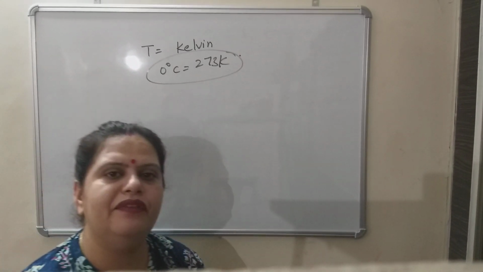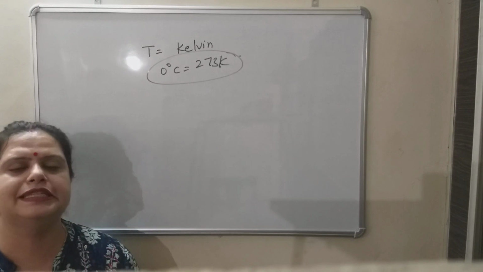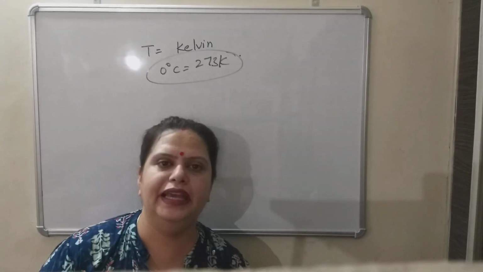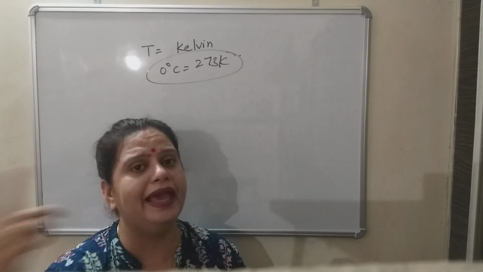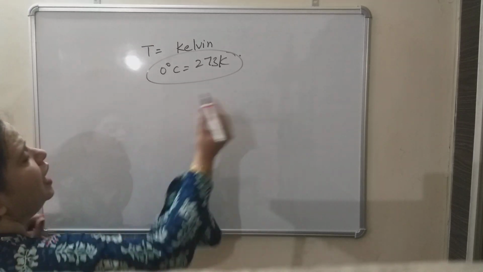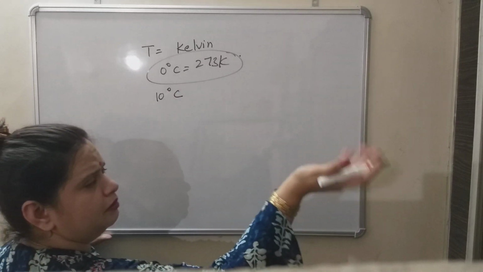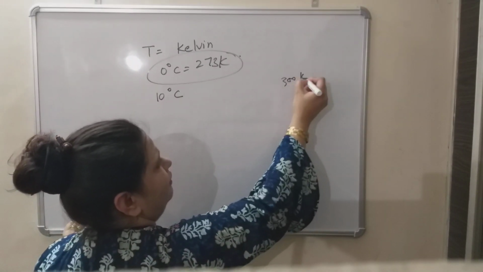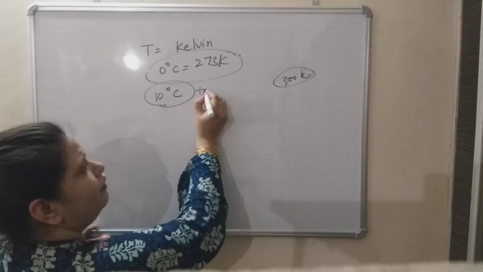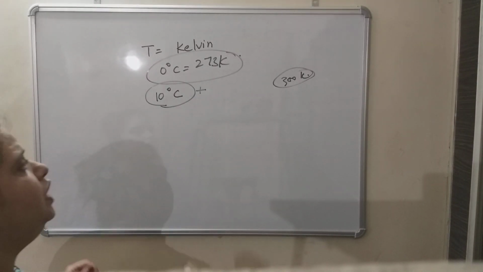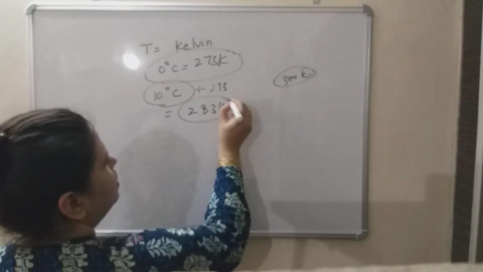Now if some value is given in degree Celsius in a question, suppose initial temperature is given in degree Celsius and final temperature is given in Kelvin, तो आपको डिग्री सेल्सियस वाले को केल्विन में कन्वर्ट करना है. So how will you convert? Suppose one value is 10 degree Celsius, another is some value, suppose it can be 300 Kelvin or something like that. So you have to convert this also into Kelvin. For converting a value given in Celsius into Kelvin, you add 273 to it. So what will you get? 283 Kelvin. So this is how you convert.